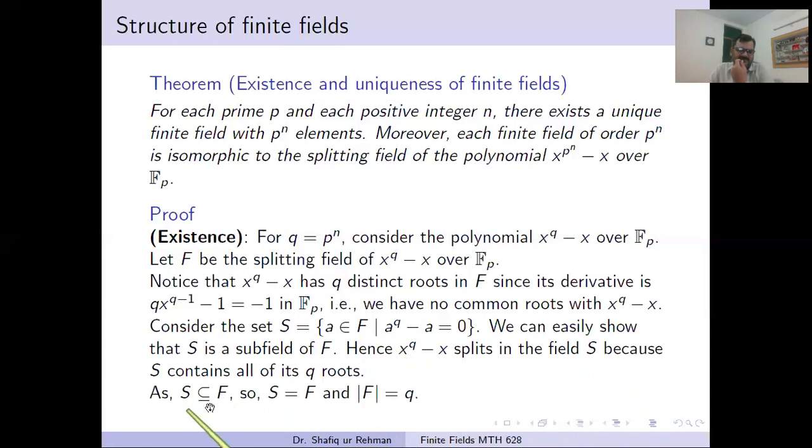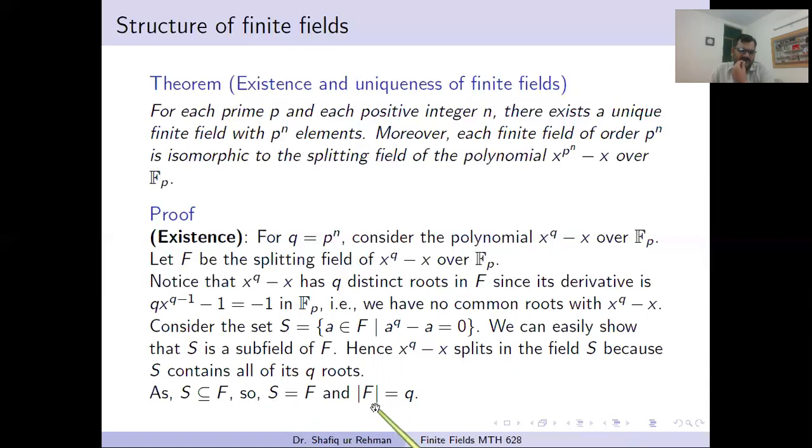But S is a subset of F. By definition, F is the smallest field which contains all the roots. S also contains all the roots and S is also a field. So by the minimality property of the splitting field, we get S equal to F.